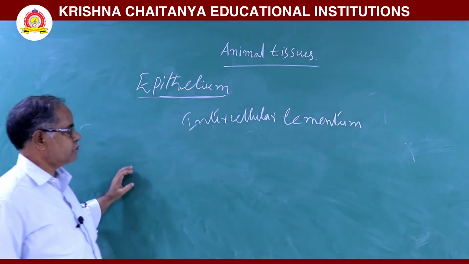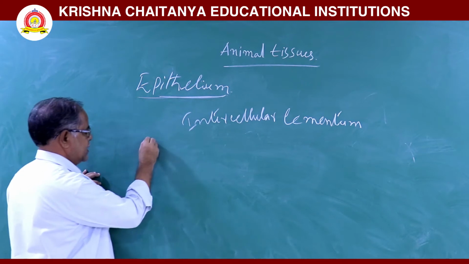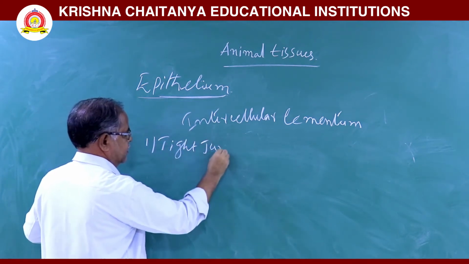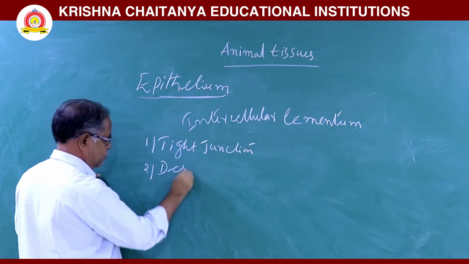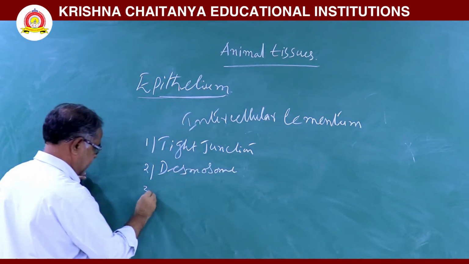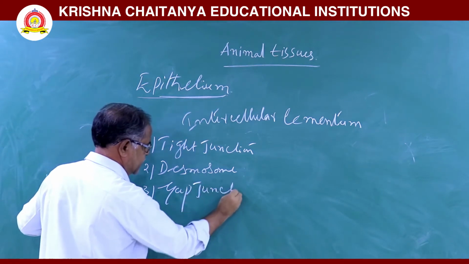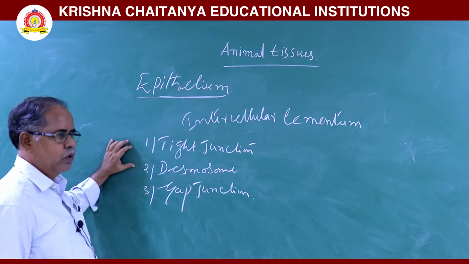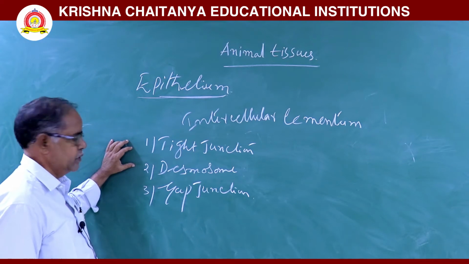Next, three types of junctions are there in epithelial tissue. One is the tight junction, the second is the desmosome, and the third is the gap junction.